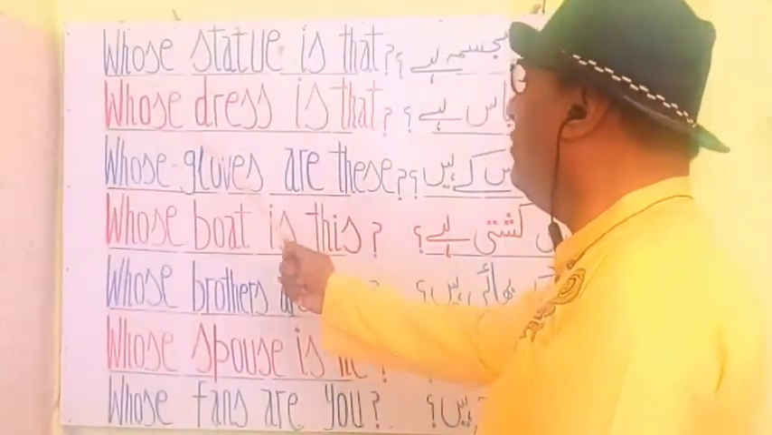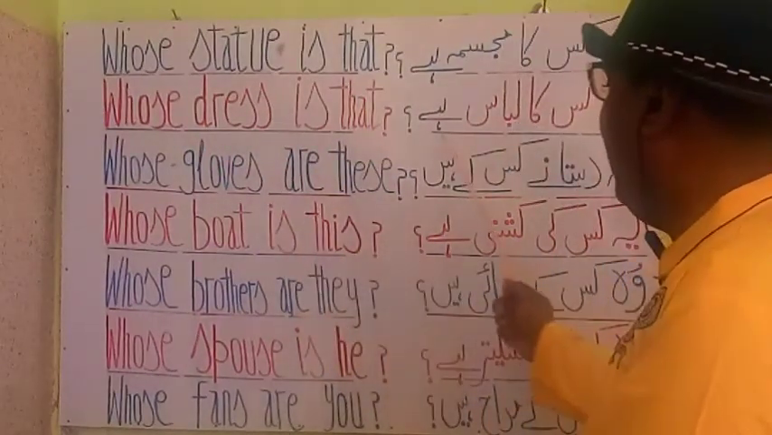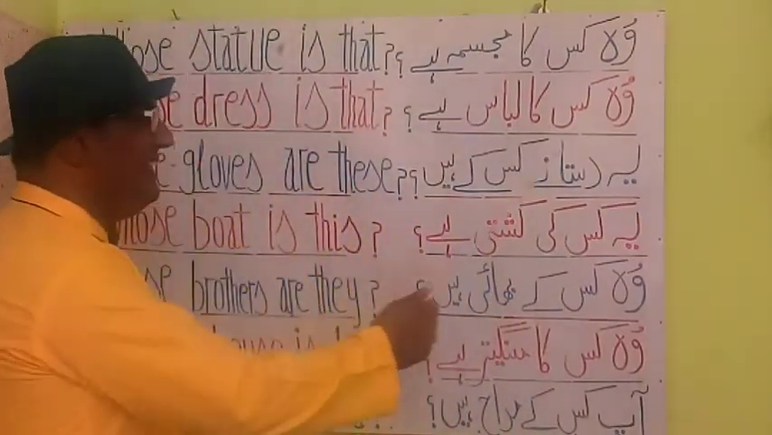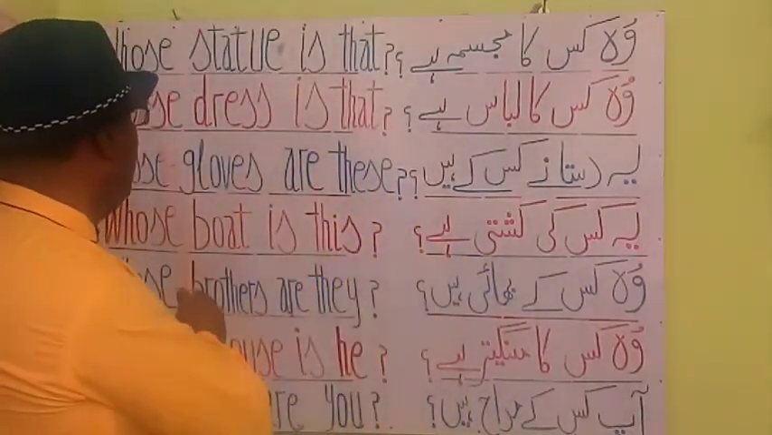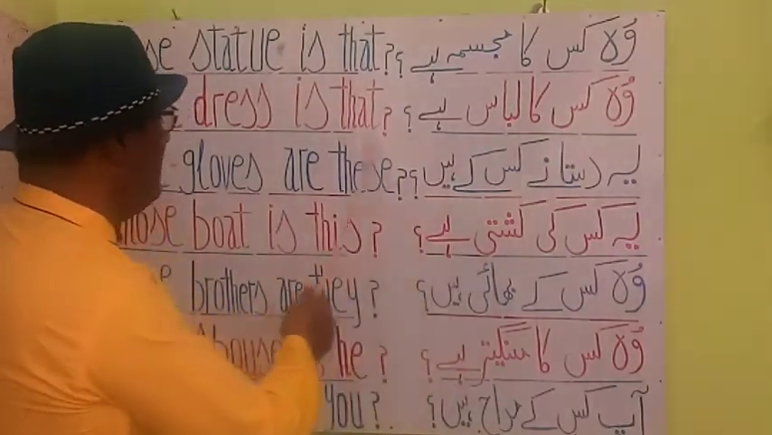The next one is: Whose dress is that? वो किसका लिबास है? Whose dress is that? वो किसका लिबास है? Whose dress is that?